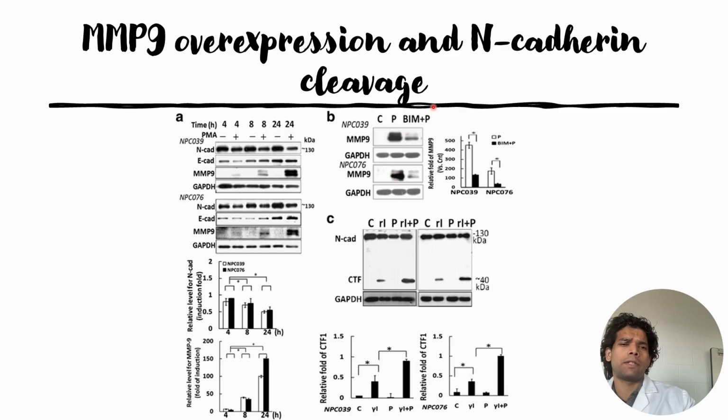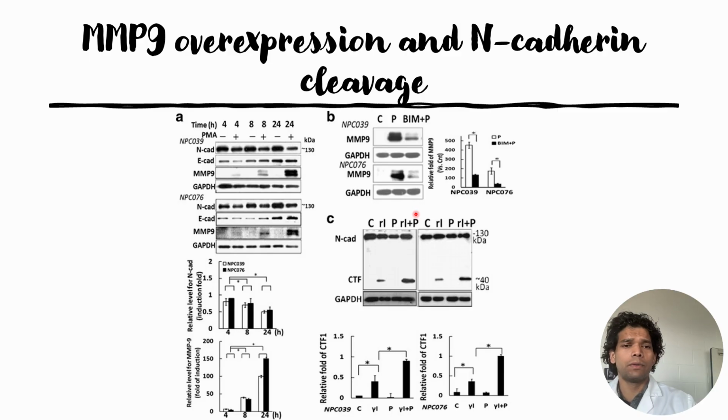When treated with BiM along with PMA, we can see a decrease in the MMP9 signals for both cell lines. They have quantified this on the right-hand side of panel B, where the MMP9 signal goes down when treated with BiM even though PMA is present, indicating that BiM can overcome the effect of PMA.